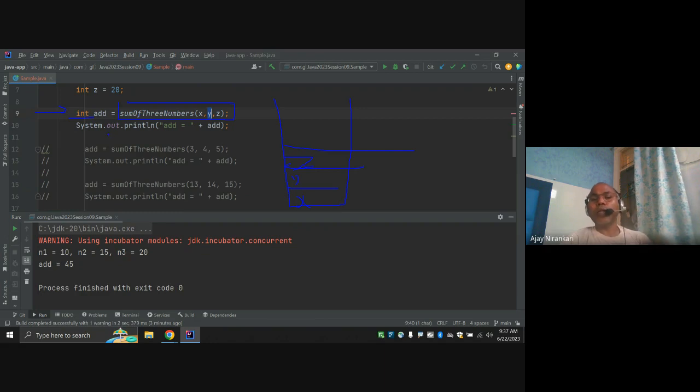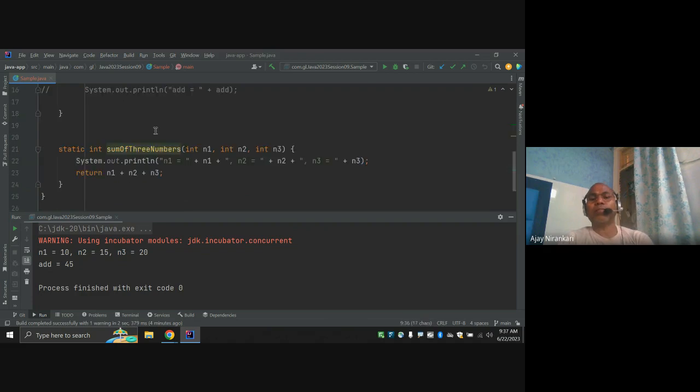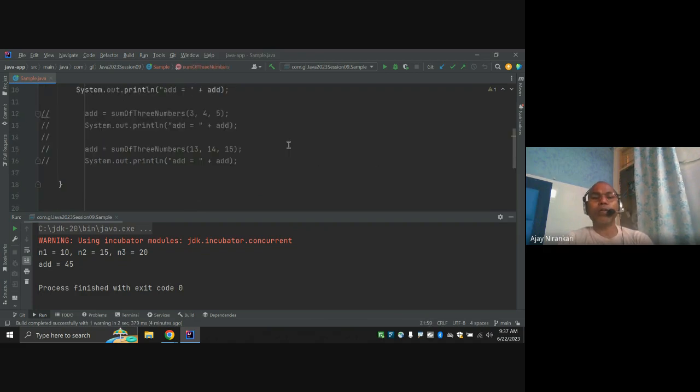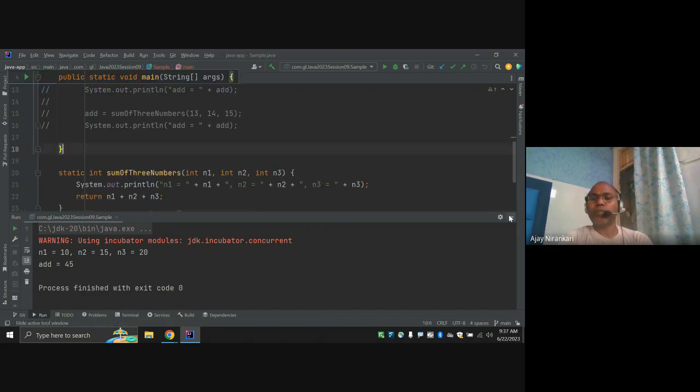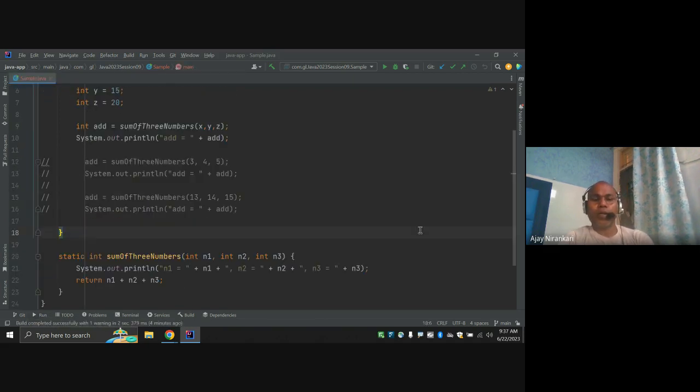So our control goes from this line to this line. Whenever the application runs this line of code, control jumps to this method.